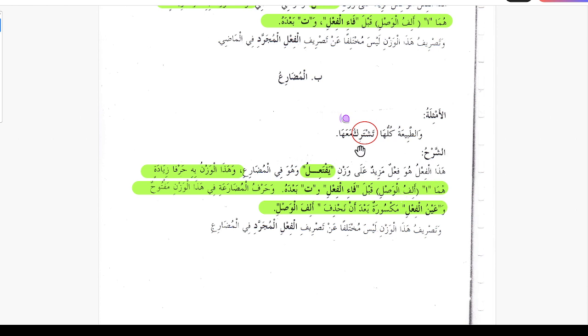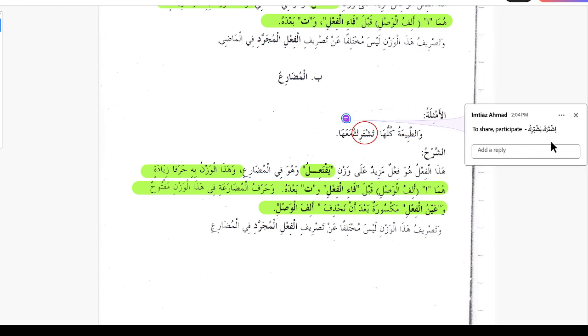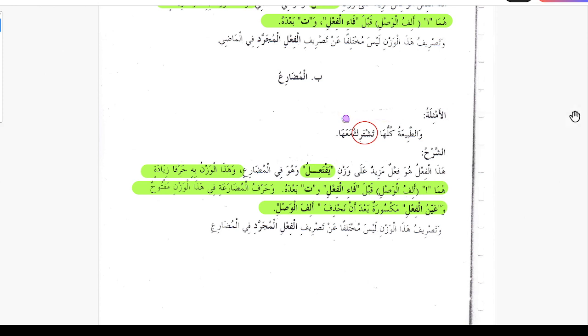So here is an example of this verb, ishtaraka yashtariku, to share or to participate. Ishtaraka yashtariku. "Wattabi'atu kulluha tashtariku ma'ha."